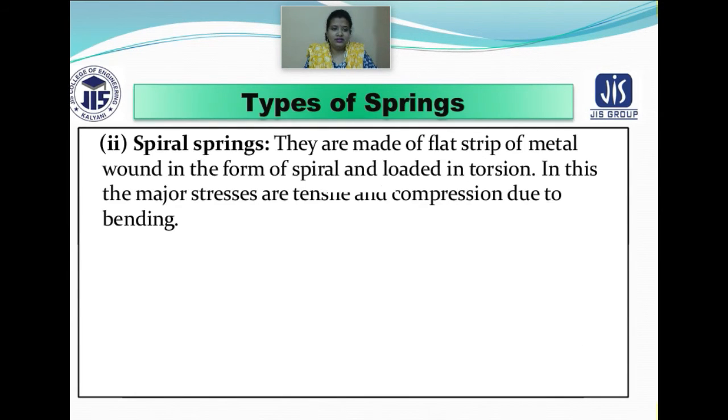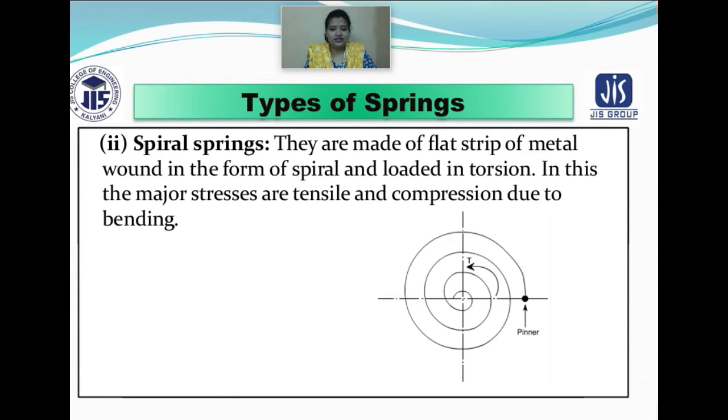That is the second type of spring, the spiral spring. Now the term spiral, you can see how it basically looks. It is in a circular spiral form. You can see this is the center line of the spiral spring, and it has gone in this particular way in spiral form. They are basically made up of flat strip of metal which is wound in the form of a spiral and loaded in torsion also.